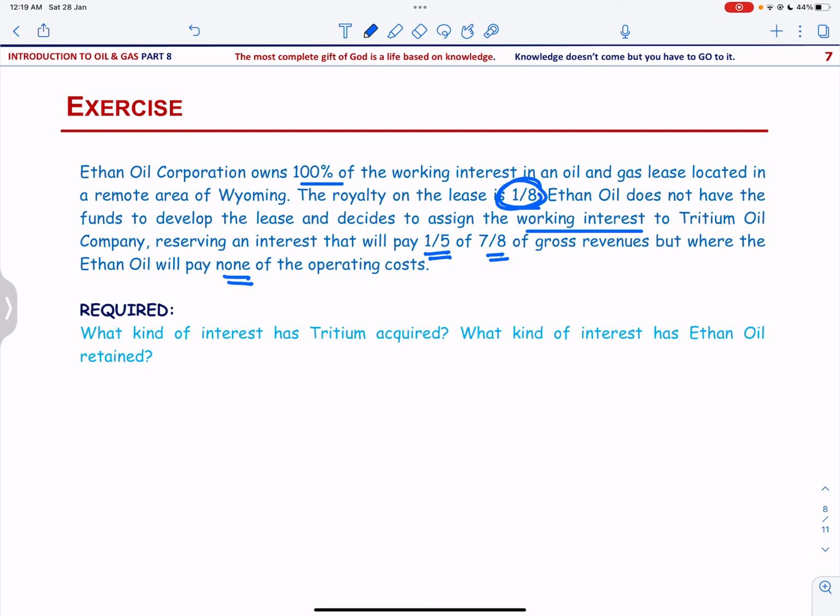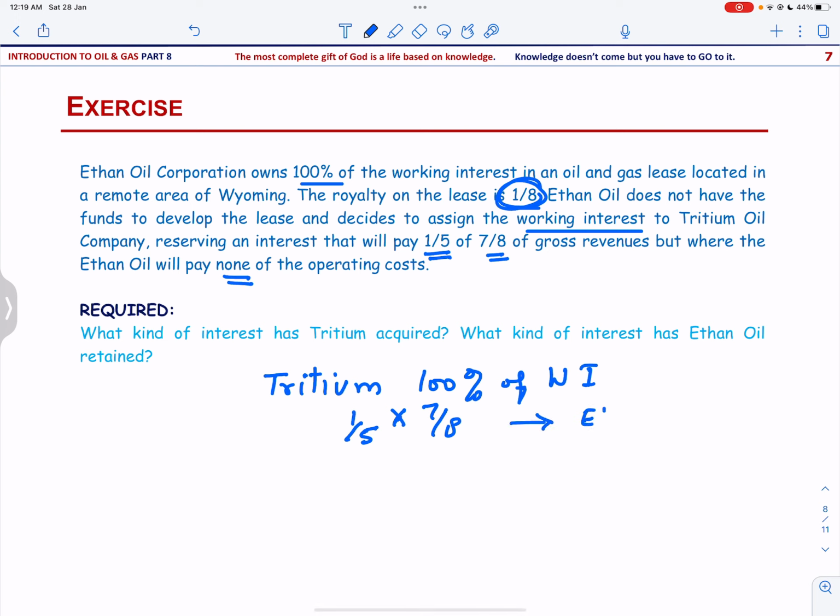So what kind of interest has Tritium acquired, and what kind of interest has Ethane Oil Company retained? Tritium has acquired 100% of the working interest, but 1/5 of 7 upon 8 of the gross revenue will be paid to Ethane Oil Company.